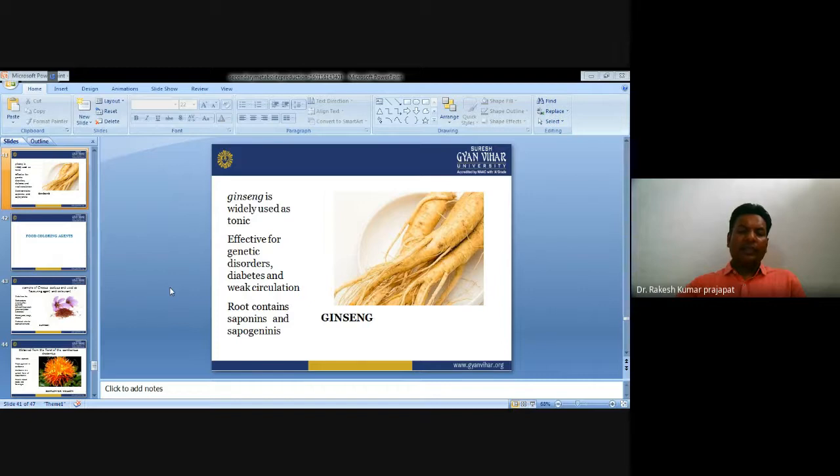Next is ginseng. Ginseng is widely used as a strong tonic, which is effective for genetic disorders, diabetes, and weak circulation. The ginseng is generally obtained from the root, which contains saponins and sapogenins.